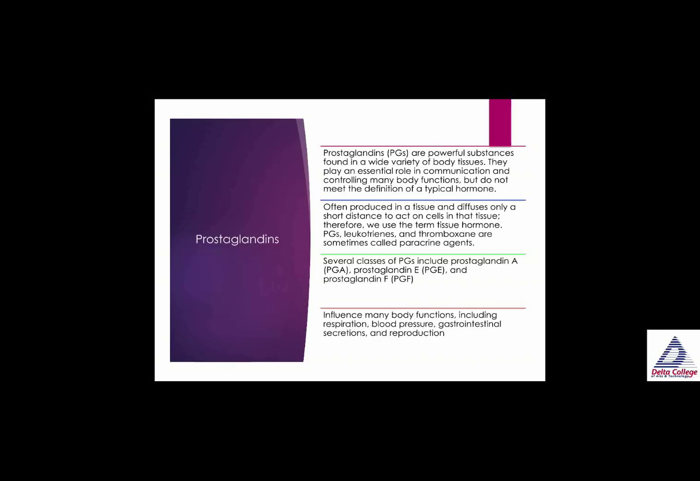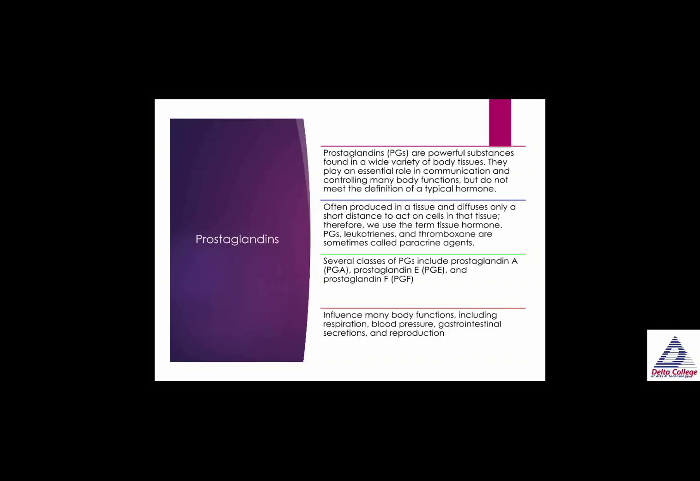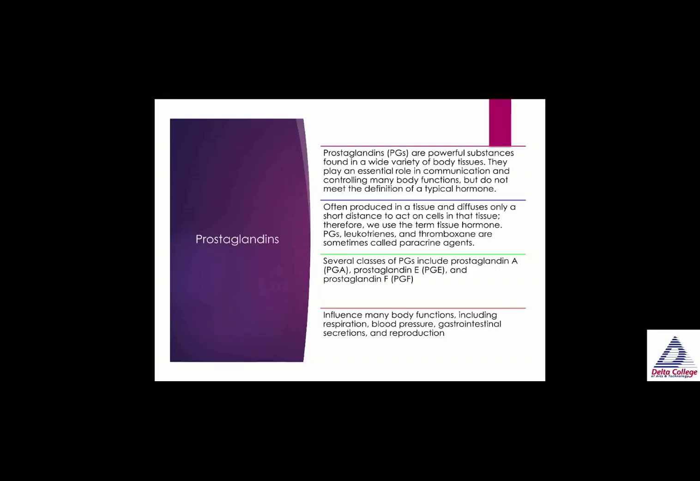Now, prostaglandins, PGs, are powerful substances found in a wide variety of body tissues. They play an essential role in communication and controlling many bodily functions, but they do not meet the definition of a typical hormone. So we call these atypical. Often, prostaglandins are produced in a tissue and diffuse only a short distance to act on cells in that tissue. Therefore, we use the term tissue hormone. PGs, leukotrienes, and thromboxane are sometimes called paracrine agents, and that is important to remember.